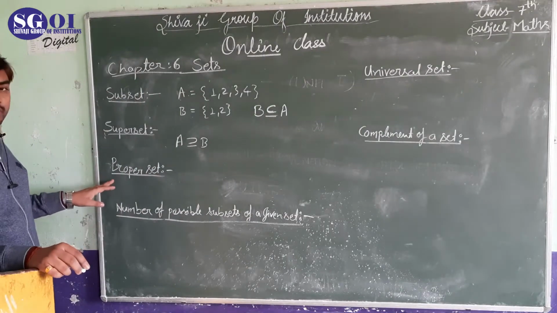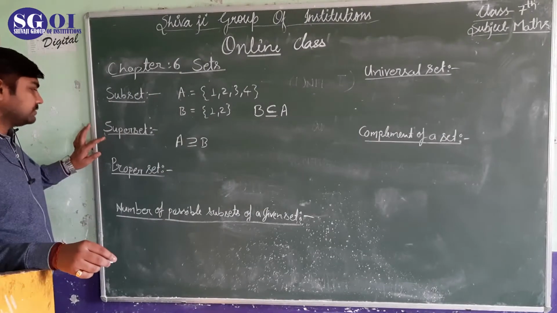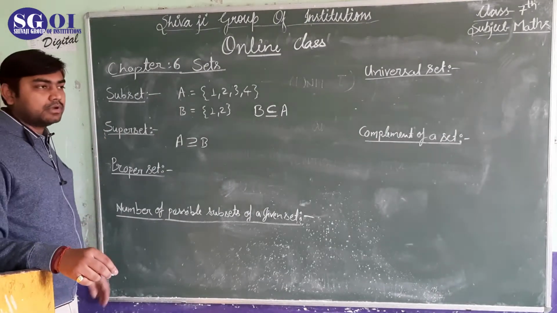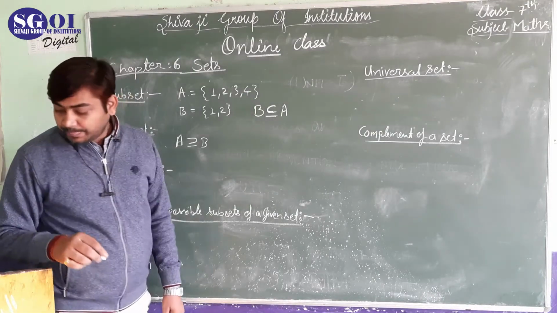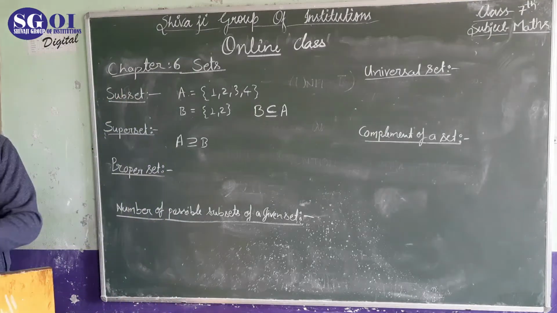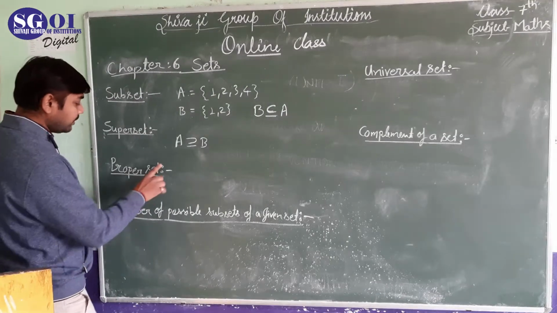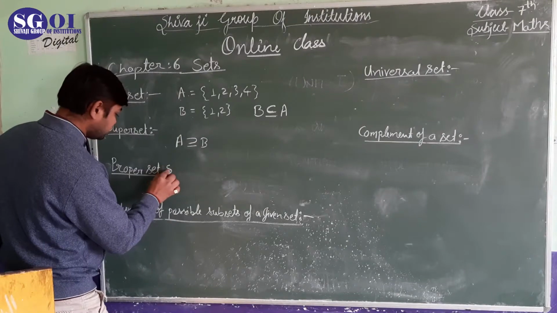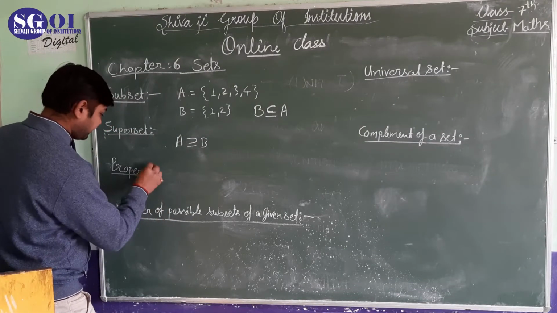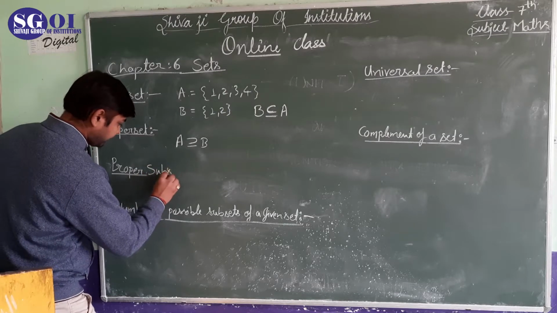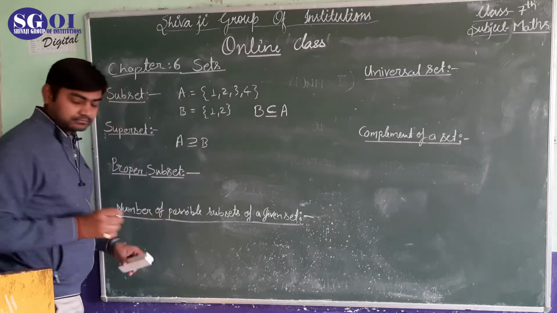We know subset, we talked about superset, and now we are going to study proper subset. What is a proper subset?